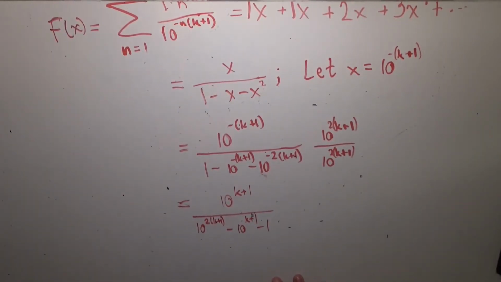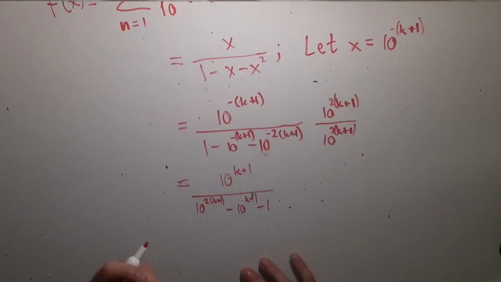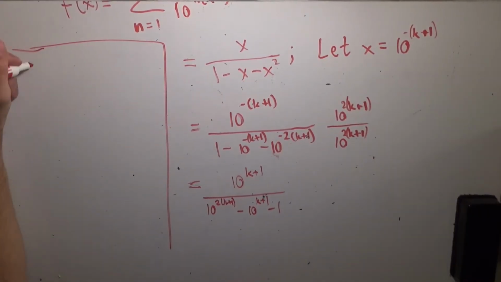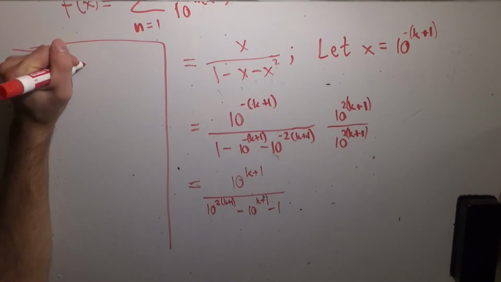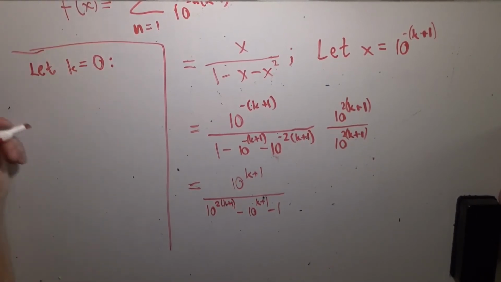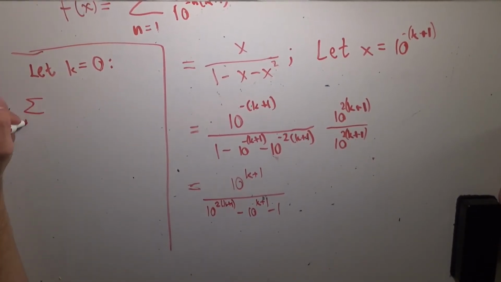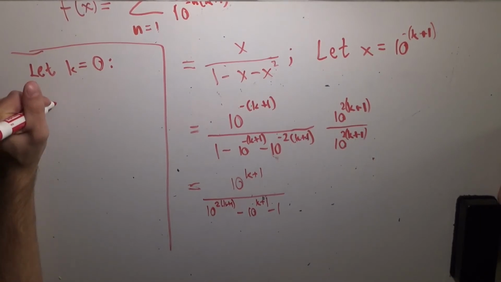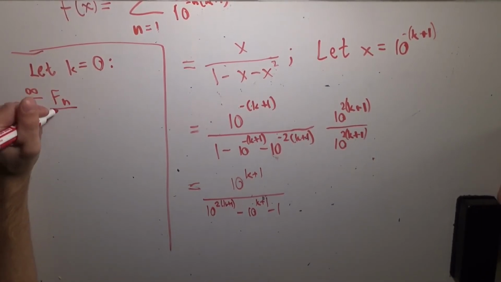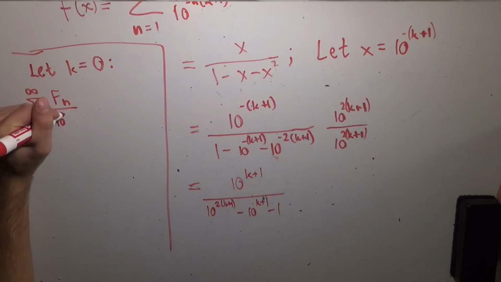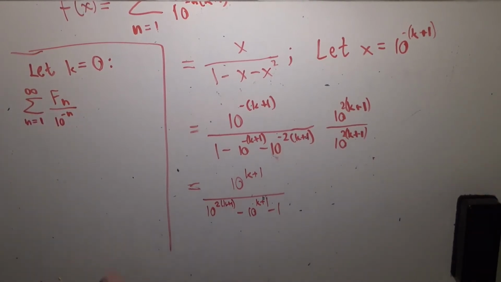For example, let's pick k to be equal to 0. So if we pick k to be 0, we're just going to make room here, and we're going to say let k equal 0. So then we have what? We have the sum from n equals 1 to infinity of the nth Fibonacci number divided by 10 to the negative n, right? So we're simply just raising,